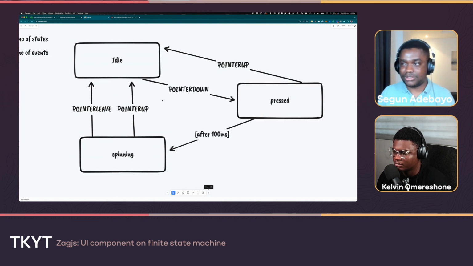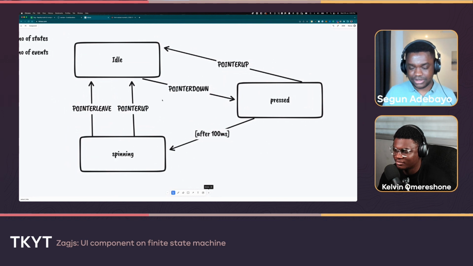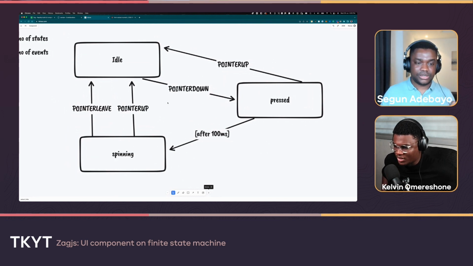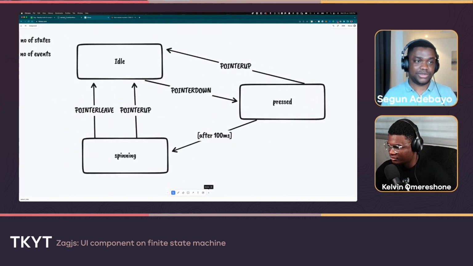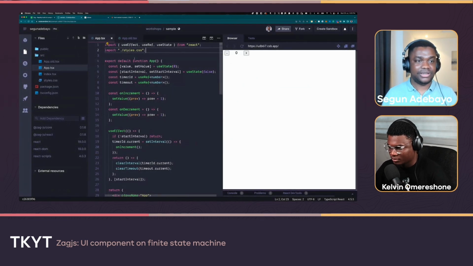So let's go to the exciting stuff. This is just the modeling of the system. Now let's write some code. And I hope that this code actually excites you, and you'll probably be able to compare it before and after and see what the difference is.